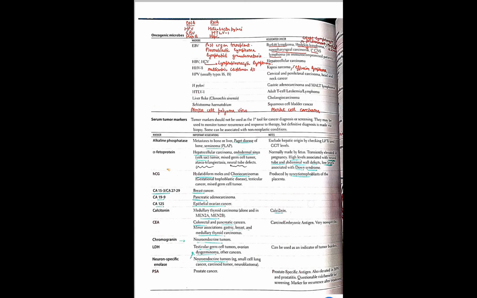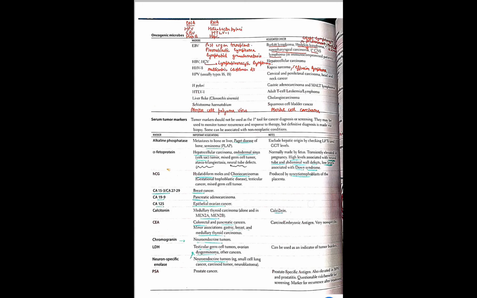Now coming to the serum tumor markers. So, alkaline phosphatase. Alkaline phosphatase is seen in Paget's disease and seminoma. Then is alpha fetoprotein, AFP. This is seen in hepatocellular carcinoma, yolk sac tumor, that is endodermal sinus tumor, ataxia telangiectasia, neural tube defects, and abdominal wall defects. So, AFP is seen in five things: hepatocellular, yolk sac, neural tube defects, ataxia telangiectasia, and abdominal wall defects. And AFP is decreased in Down's syndrome. Then we have HCG. HCG is in hydatidiform mole and choriocarcinoma. It is produced by syncytial trophoblast.